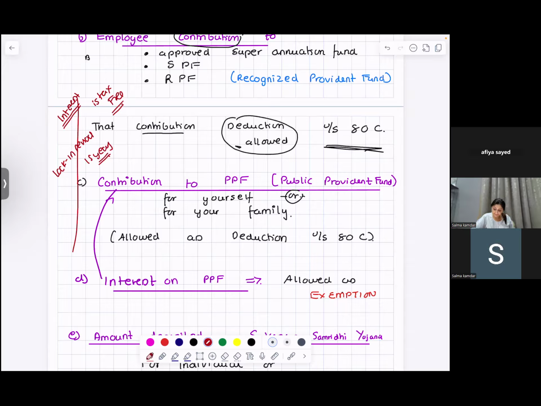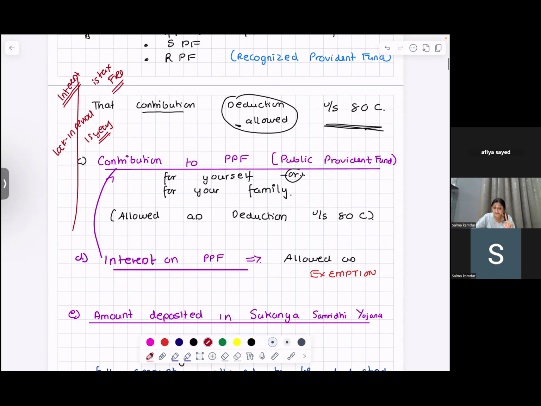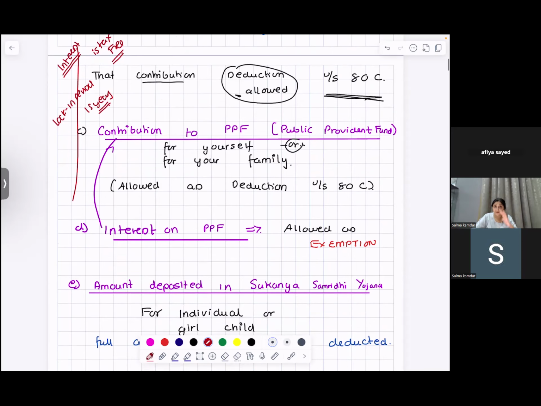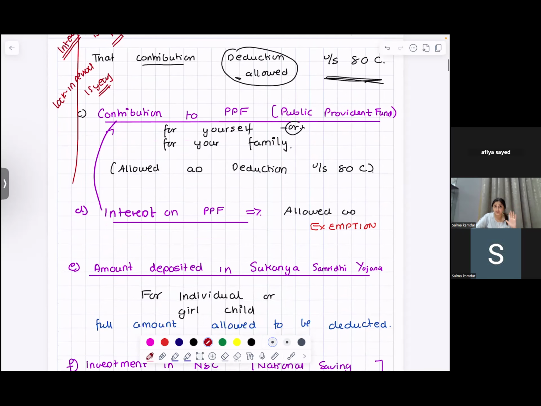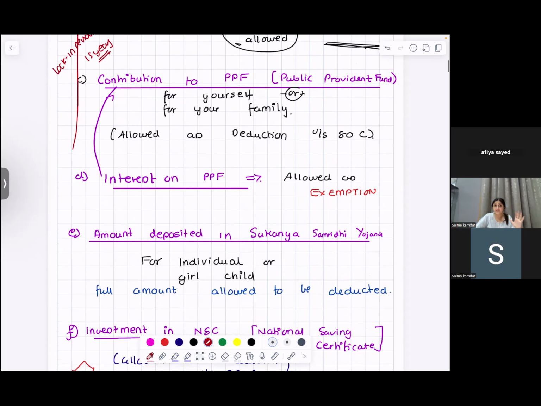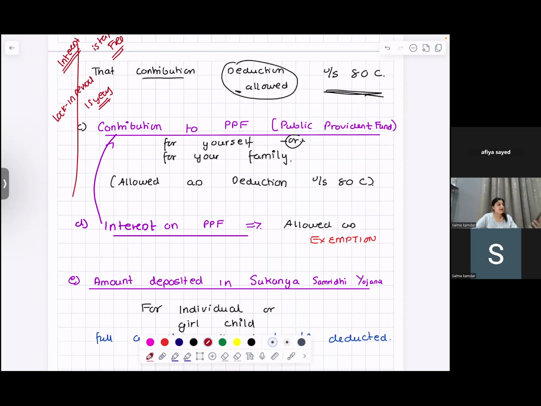Are you with me? Deduction is allowed once you contribute, and interest deduction is allowed. But if you break the lock-in period, then every deduction will be reversed. Okay. Interest on PPF, no deduction. Interest on the public provident fund, you are allowed as an exemption. Interest is tax free. That is why we are saying you don't have to pay any tax on the interest. I hope you're with me.